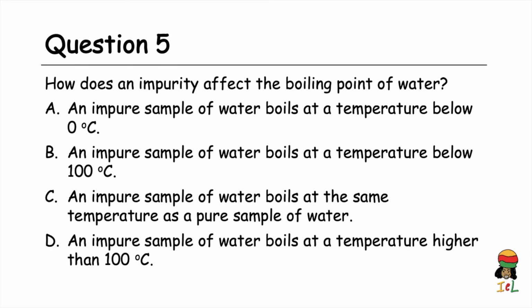Question 5. How does an impurity affect the boiling point of water? A. An impure sample of water boils at a temperature below 0 degrees Celsius. B. An impure sample of water boils at a temperature below 100 degrees Celsius. C. An impure sample of water boils at the same temperature as a pure sample of water. D. An impure sample of water boils at a temperature higher than 100 degrees Celsius. And the answer is D. An impure sample of water boils at a temperature higher than 100 degrees Celsius.